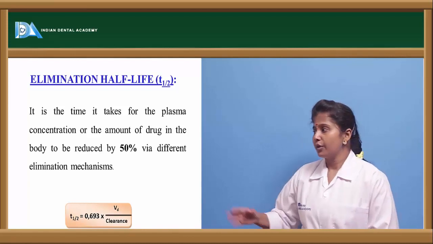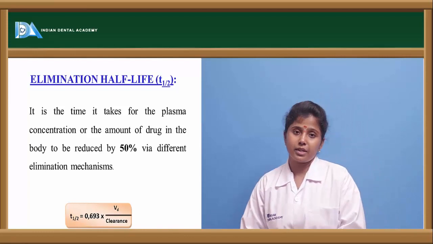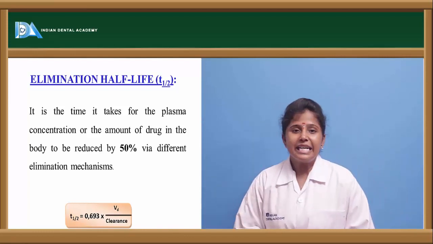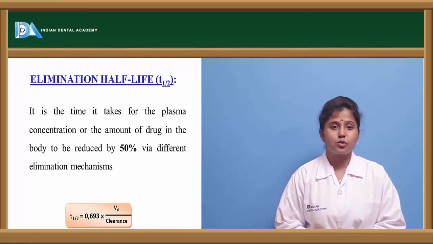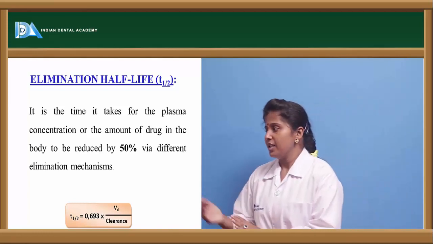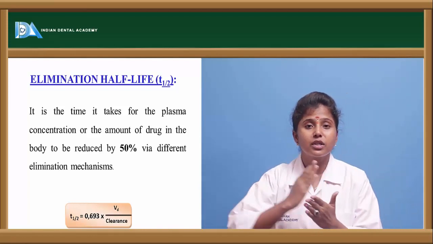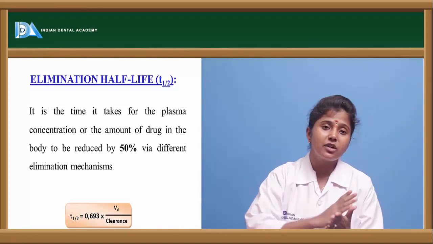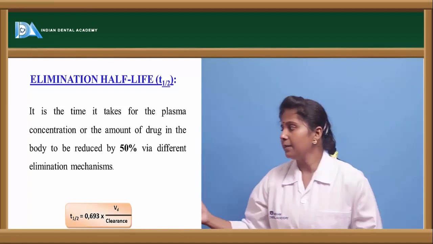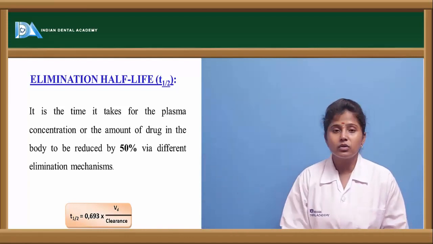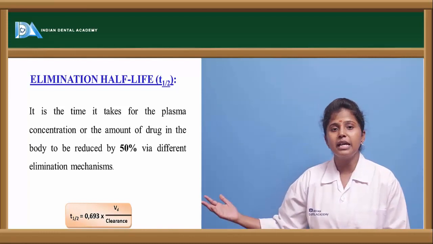Elimination half-life is the time taken for 50% of the drug to be eliminated out of the body. The T half is measured with a simple formula: 0.693 into Vd, that is volume of distribution, divided by clearance. So if 50% of the drug is eliminated, 50% remains in the plasma. It is the time taken for the plasma concentration or the amount of drug in the body to be reduced to 50%, and thereby it is eliminated.